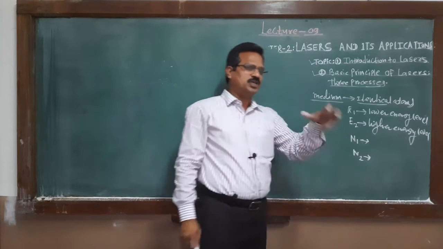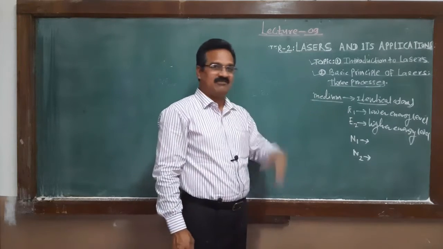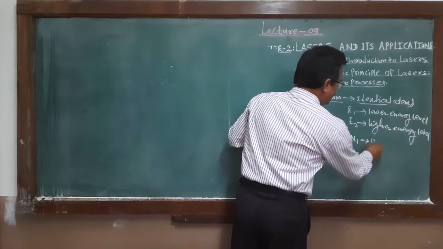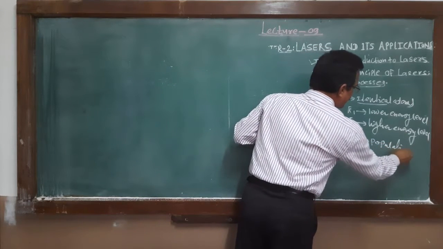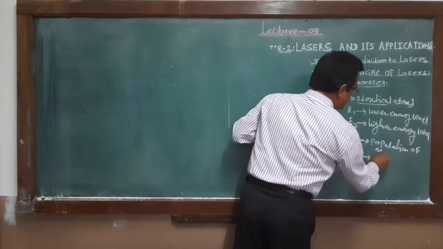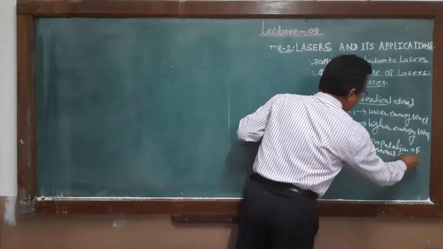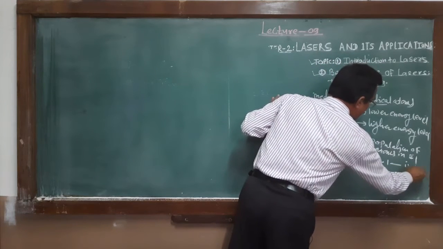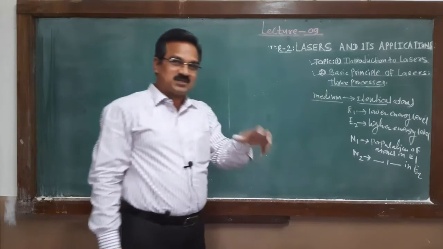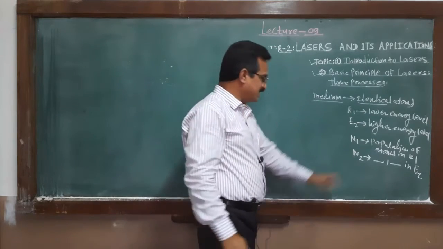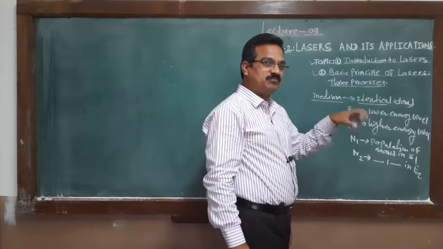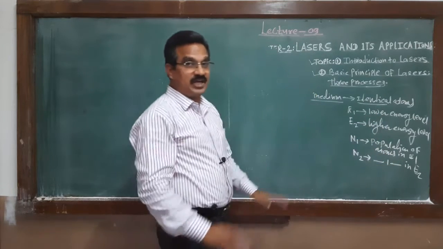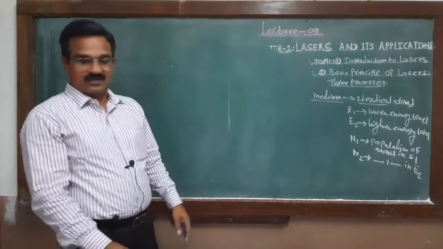N1 represents the population of atoms in energy level E1, and N2 the population of atoms in level E2. Population means the number of atoms present per unit volume. N1 is the number of atoms per unit volume in energy level E1, and N2 is the number of atoms per unit volume in energy level E2. These are the two situations.